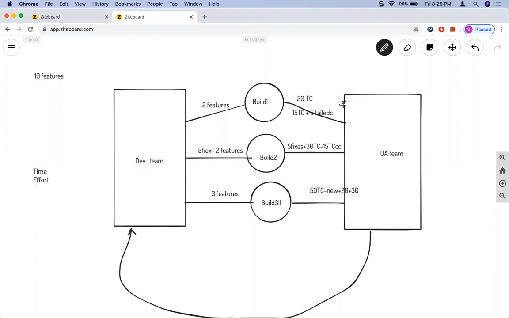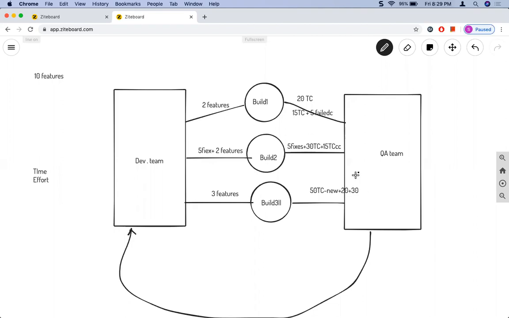So what we are doing here, we are executing the new test cases as well as the old test cases which are already working on the previous builds, but we wanted to make sure that there is no regression with the new features added or new fixes added. We are actually testing them again and again.